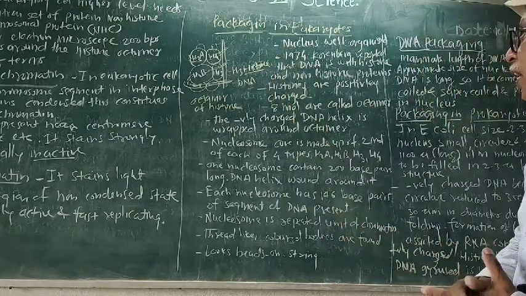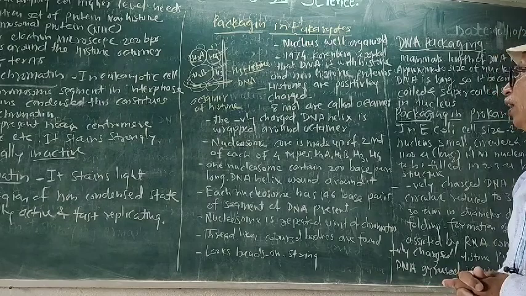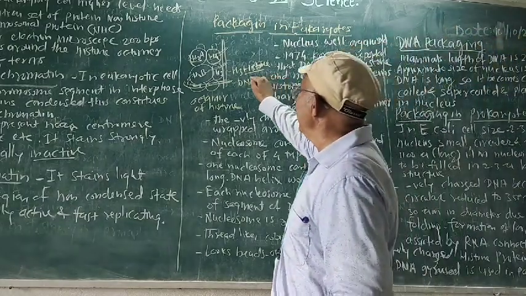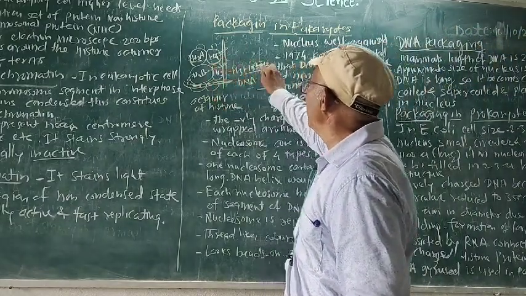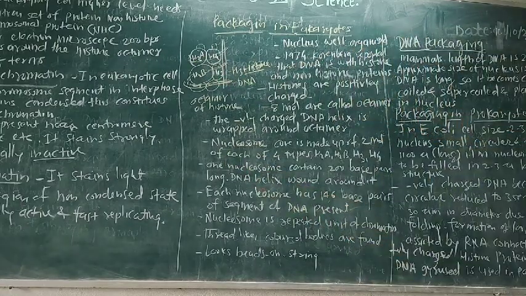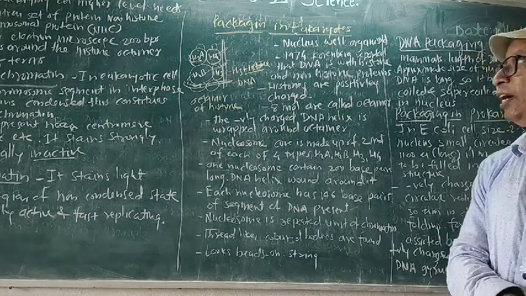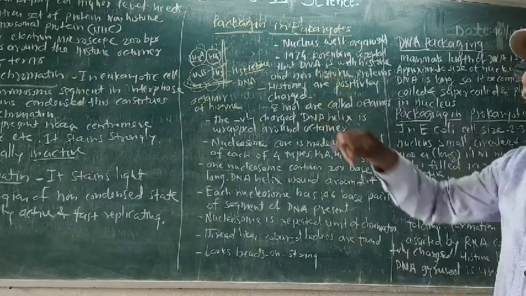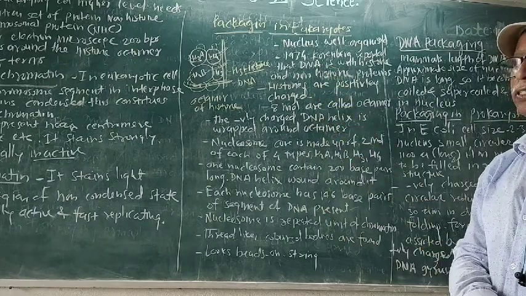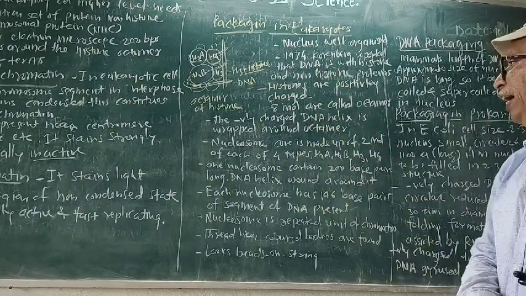The negatively charged DNA is wrapped around the octamer. The nucleosome core is made up of 2 molecules of each of the 4 types, as given in the figure also.